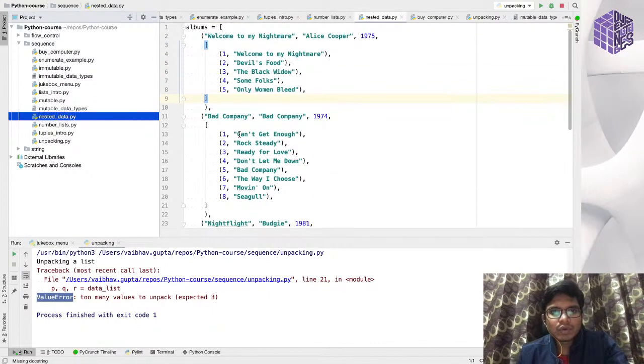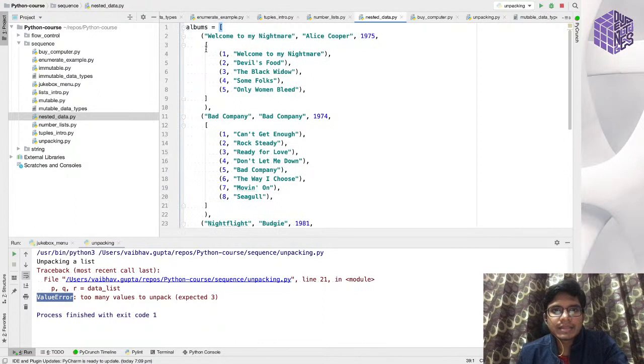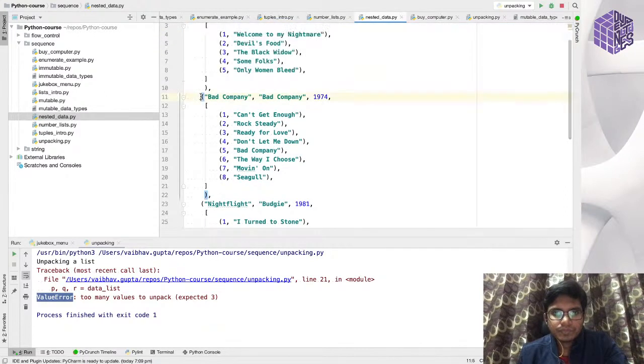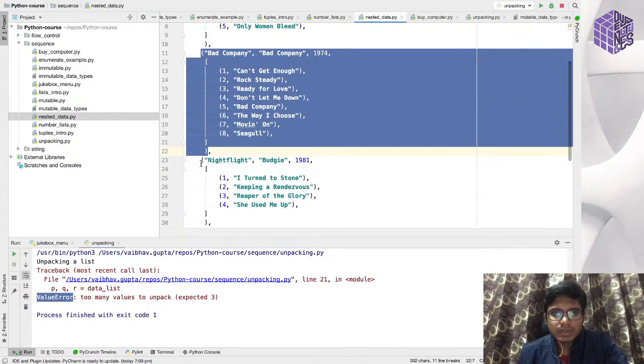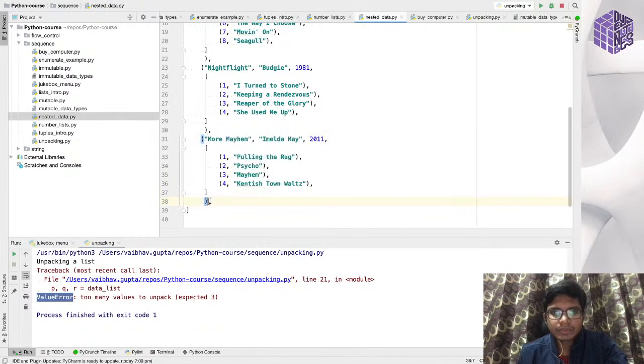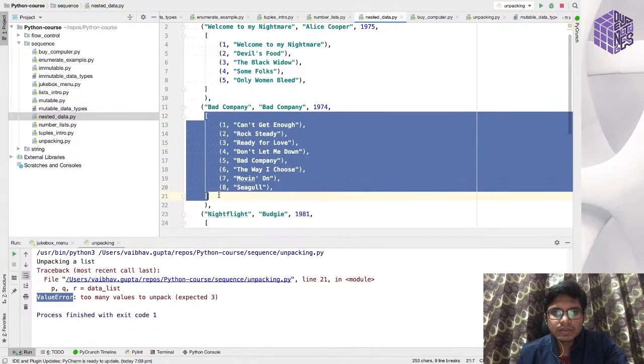In this example, what I am doing is I have declared a list. Okay, so this is a list. In this list, I have declared multiple tuples. Every item is a tuple. This is a tuple. This is a tuple. This is a tuple. This is a tuple. Inside this tuple, I have declared a list. So this is a list.